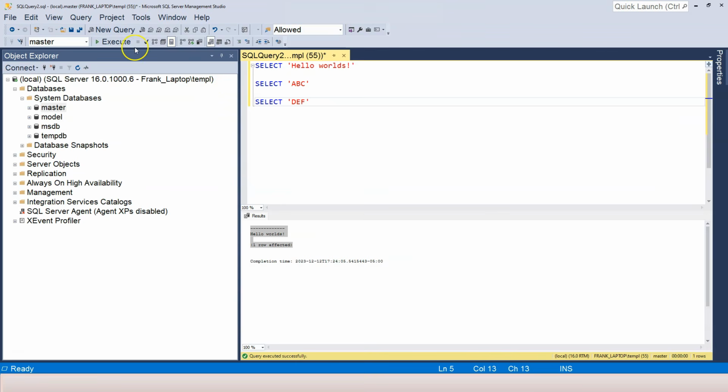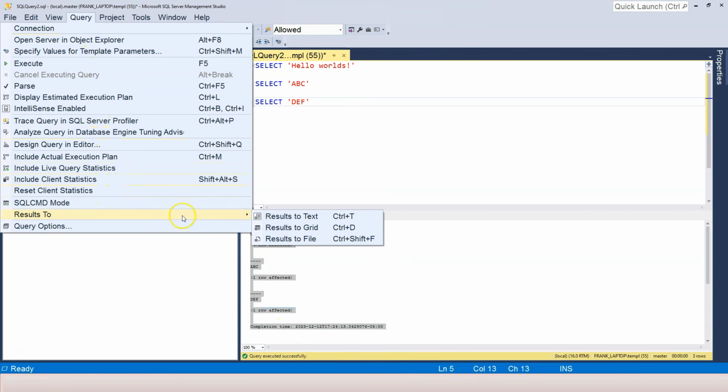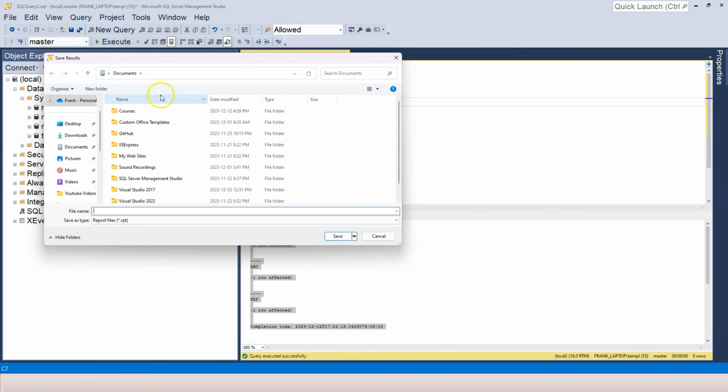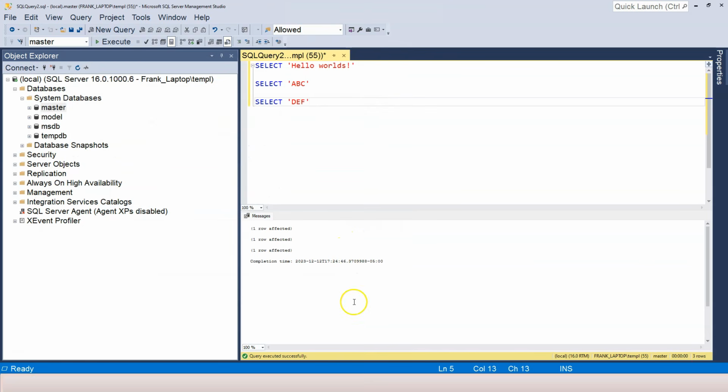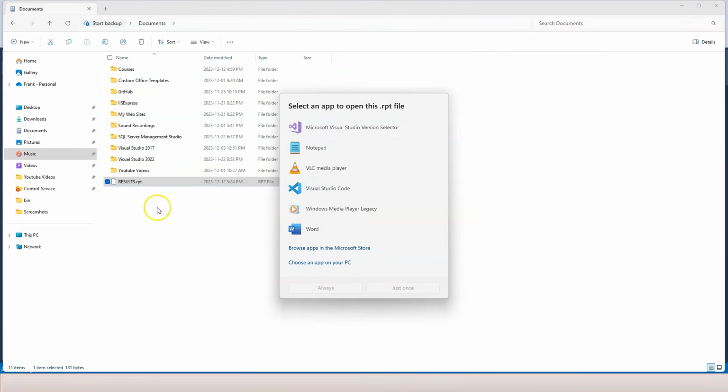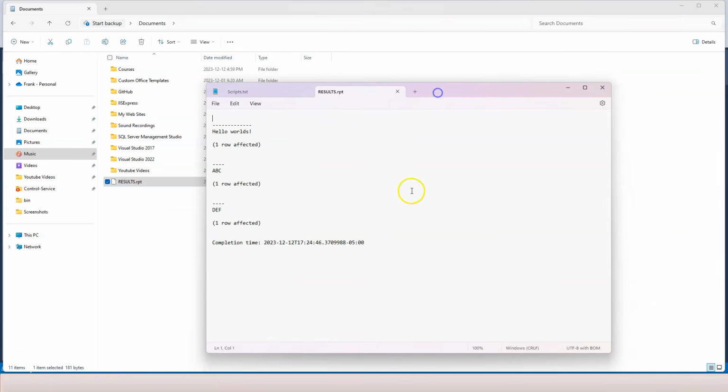All right, what if I execute all of them? You can see that there are 3 different sections. All of them are in text. And of course, there's another way to render the result, which is results to file. So let's select that and click on this. Now it asks me to select a place where the file is saved. So let's say that this is just results, and then click on save. Then I can go to the folder, and you can see that it's saved into a report. I can open it up with, let's say, Notepad, and now you can see the result in text format, but it's saved in the file.